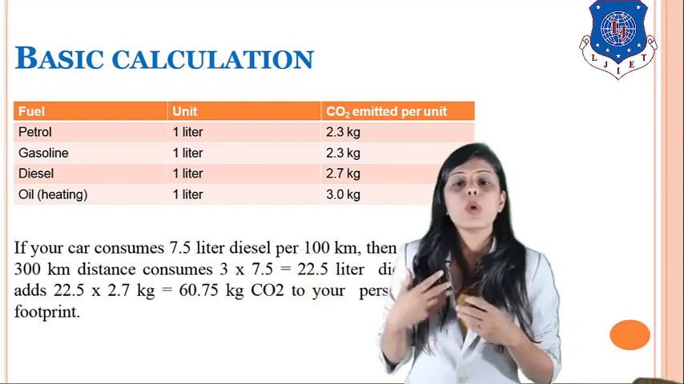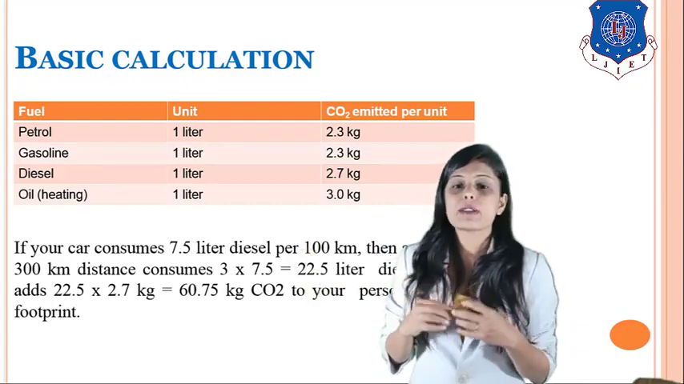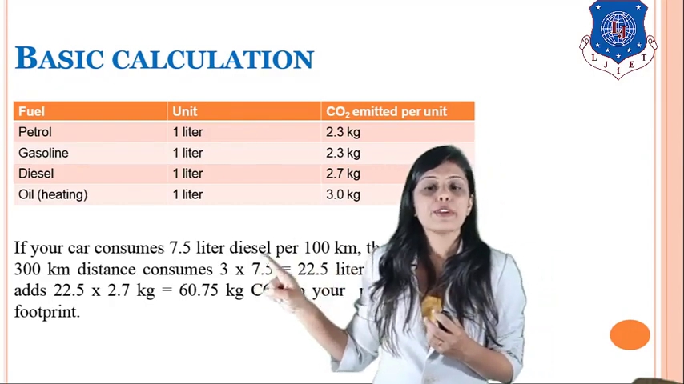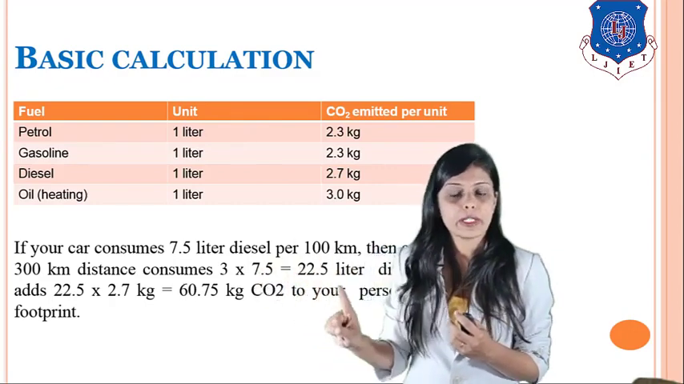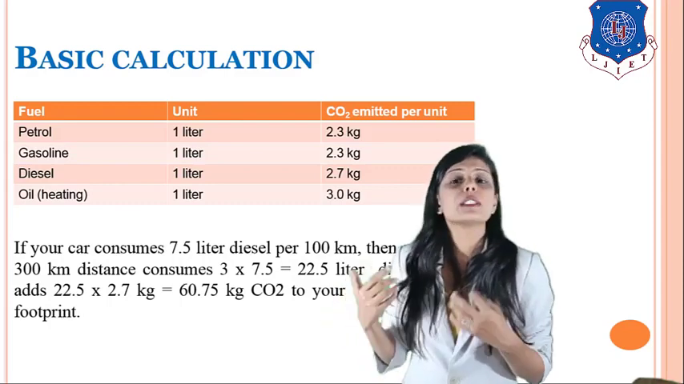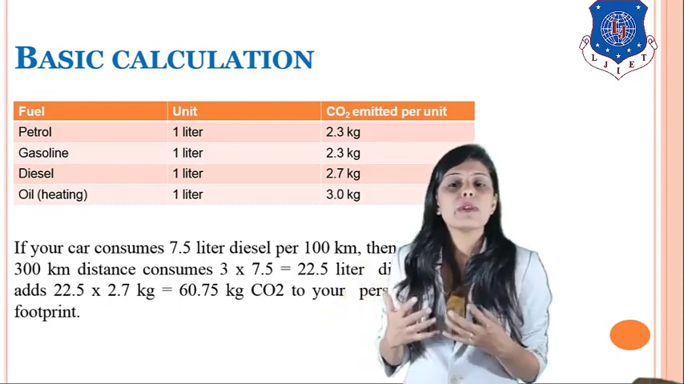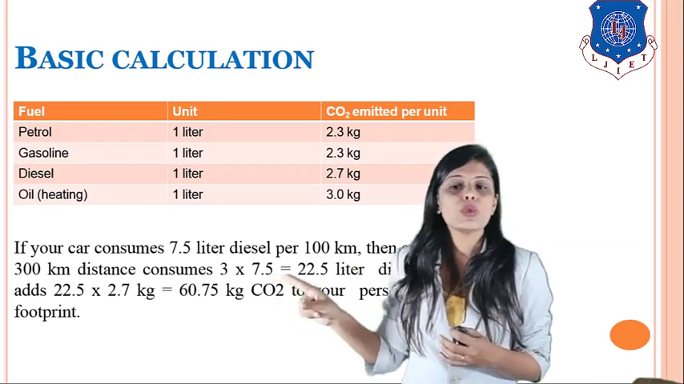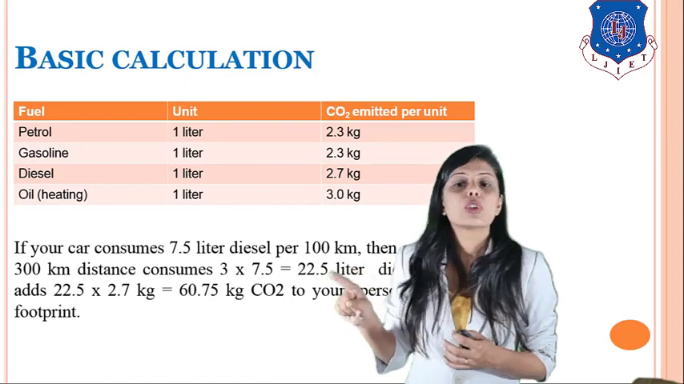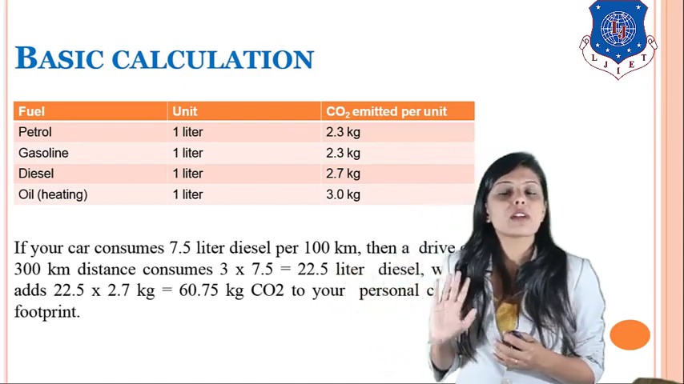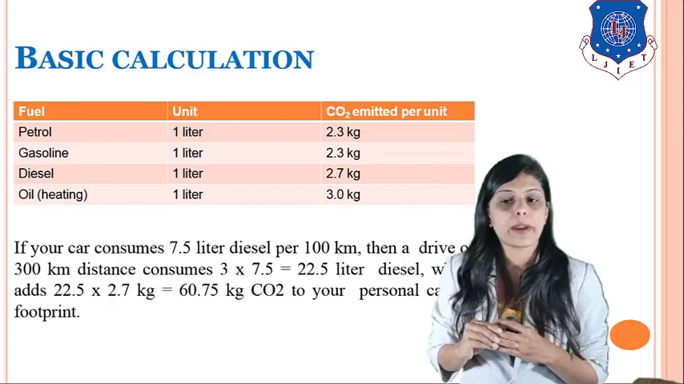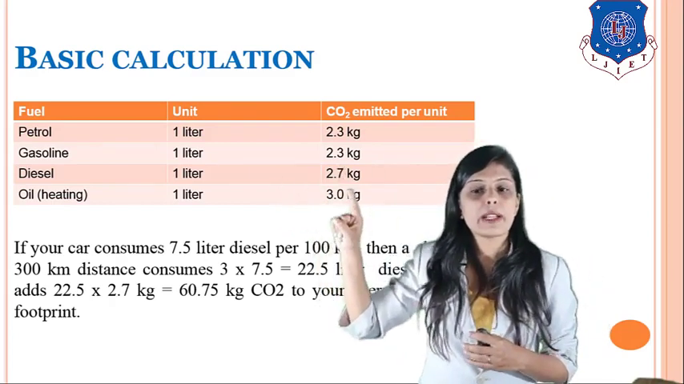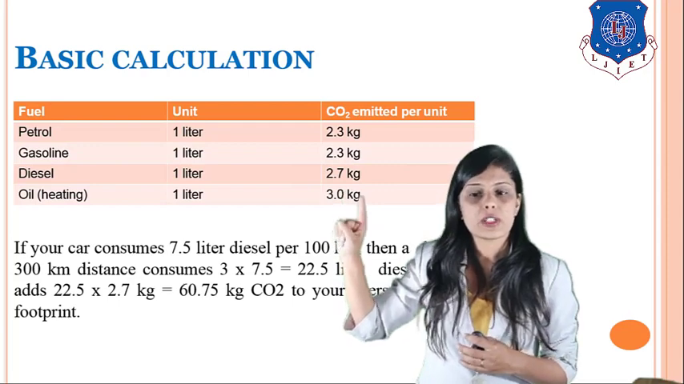So if you are driving 300 kilometers every day, and your car is utilizing 7.5 liters of diesel for 100 kilometers, then how many liters of diesel will be consumed for 300 kilometers? So 3 into 7.5, so 22.5 liters of diesel is consumed by your car. So for 1 liter of diesel, how much carbon dioxide was emitted? 2.7 kg.